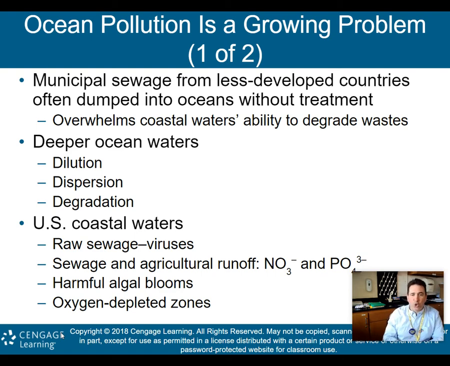In the U.S. coastal waters, a little different. You have raw sewage, which could produce viruses. You have sewage and agricultural runoff, your nitrates and your phosphates that obviously pollute and cause some of those dead zones, right? We spoke about off the coast of the Mississippi River. You get those harmful algae blooms, right? That's the eutrophication, and you then get your oxygen depleted zones, your dead zones. So this is what's happening in the coastal waters.